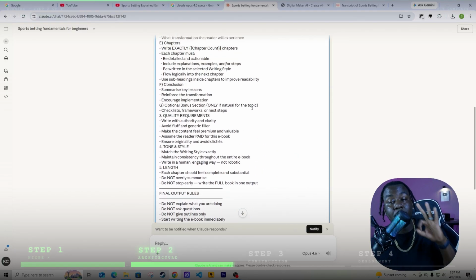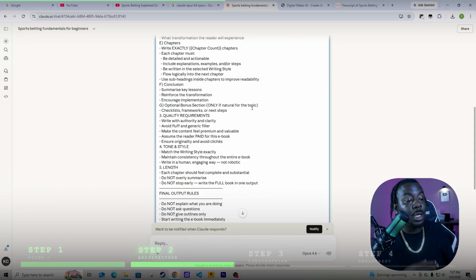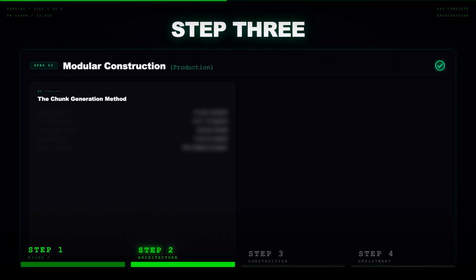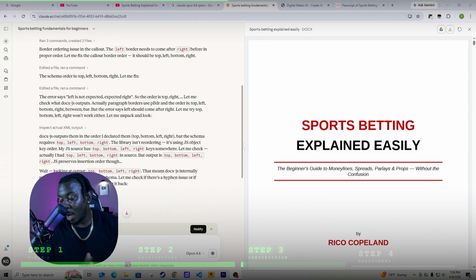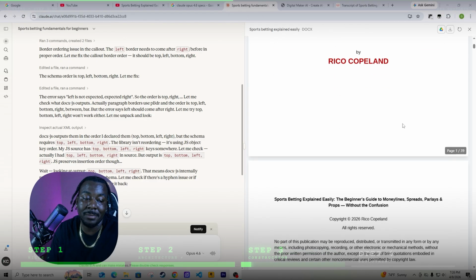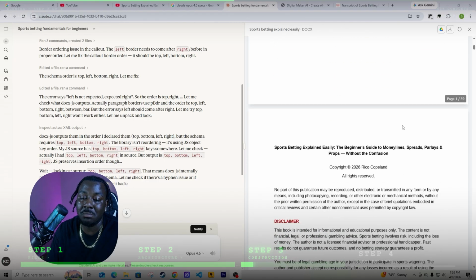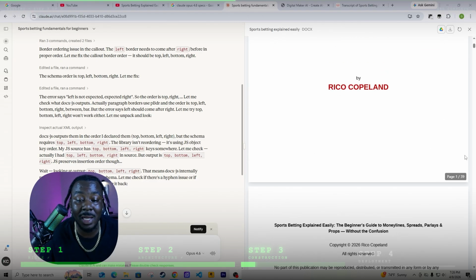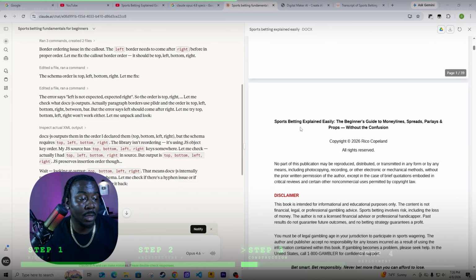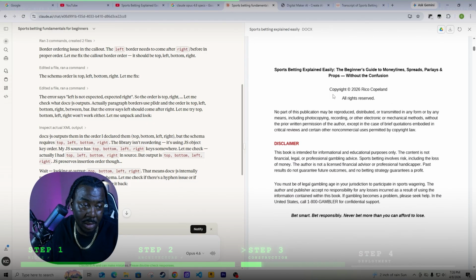Now step 3 comes, and now it's about the construction. We've already done the architecture, now it's time to construct. All right, and so now this is what it came out with. This, number one, already looks better than a lot of the stuff I've seen, right? So this is 39 pages of information. And I'm just gonna read through it just to make sure. This looks great, like this looks legit.